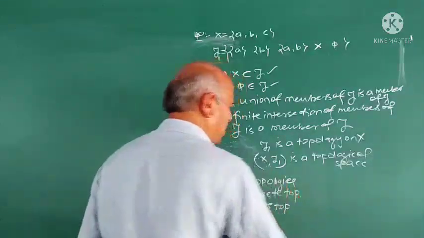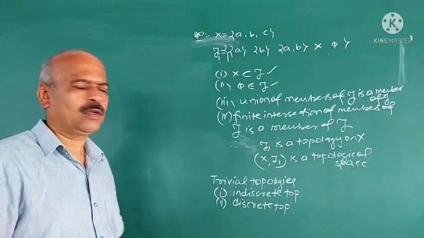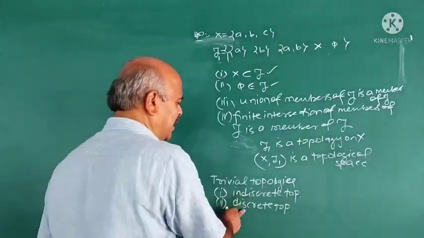See, on any given set, there are always 2 topologies. They are called trivial topologies. One is indiscrete, second is discrete.